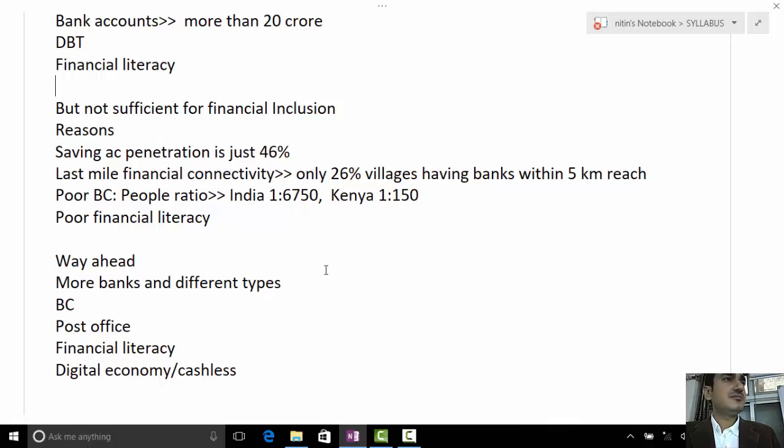More number of banks and diversification of the banking system. Different types of banks. For example, 2 banks were opened like IDFC and Bandhan. Right? Then there were payment banks. So you need to increase and diversify this banking segment.